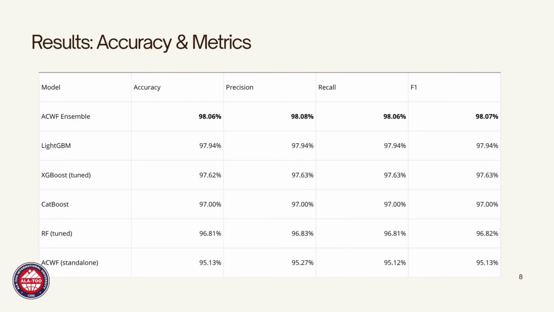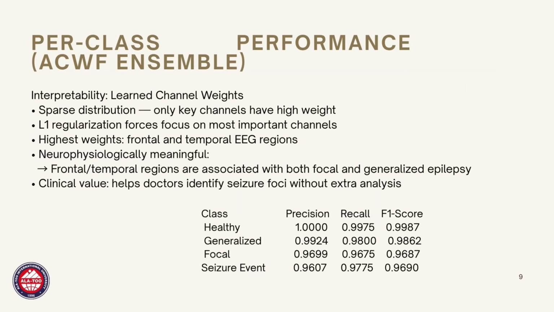Let me show you the per-class performance and the interpretability of our method. This table shows precision, recall, and F1 score for each class. Class 0, healthy subjects, achieves near-perfect performance with F1 of 0.9987. This means our model almost never misclassifies a healthy person as having a seizure, which is crucial for avoiding false alarms in clinical settings. Class 1, generalized seizures, performs very well with F1 of 0.9816.